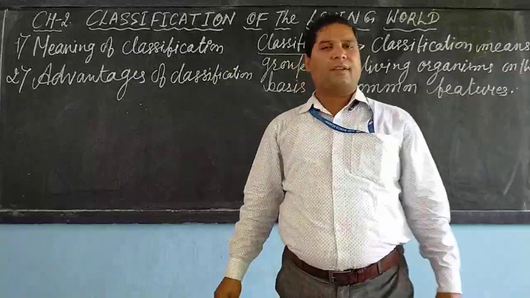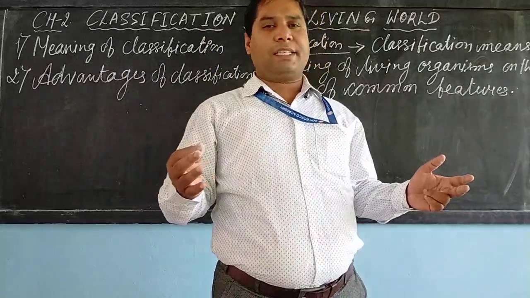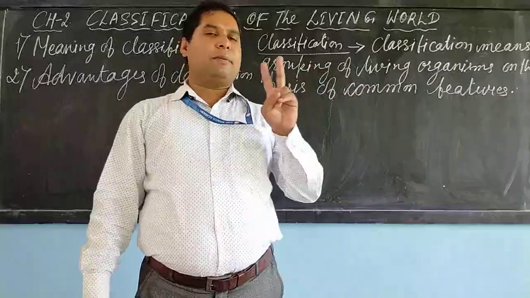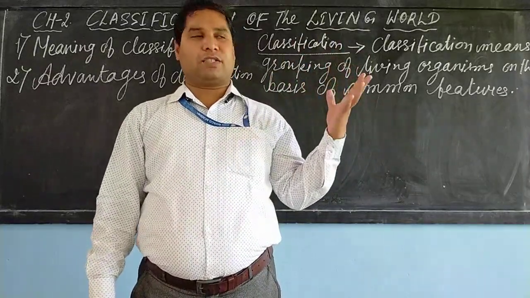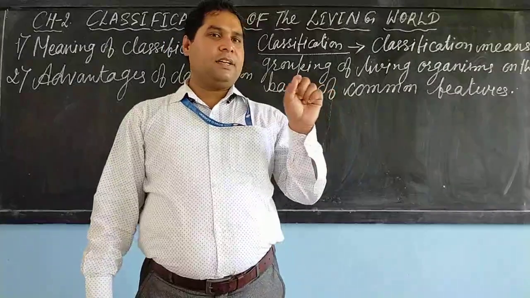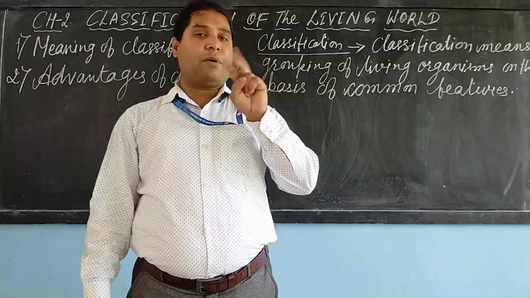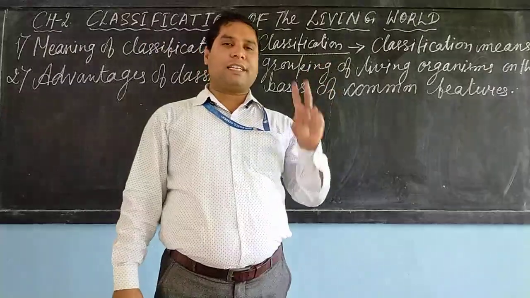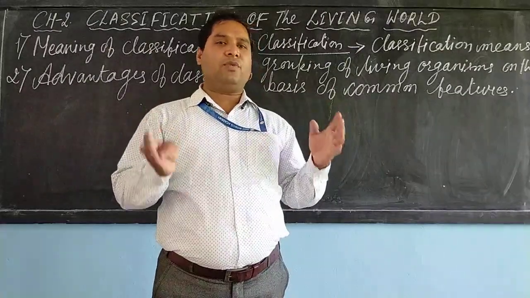Dear student, in nature we see different types of living organisms, a variety of organisms. For example, birds. Different types of birds are there, but basically they are categorized into two types: flying ones and flightless ones. Snakes are mainly of two types: poisonous and non-poisonous. If we consider fish, two main types are there: bony fish and cartilaginous fish. So they are being classified according to their common feature.